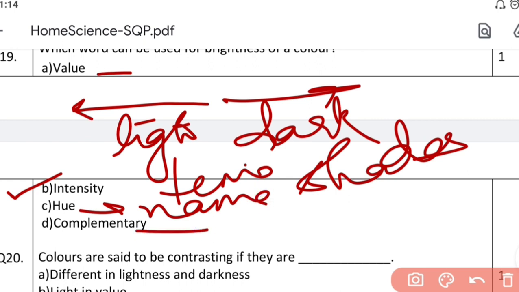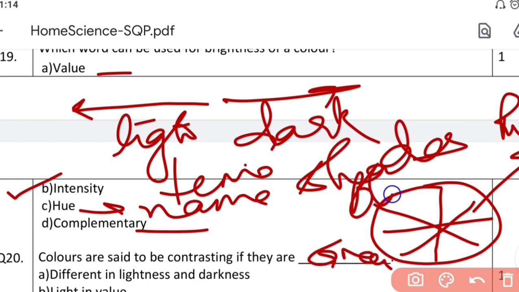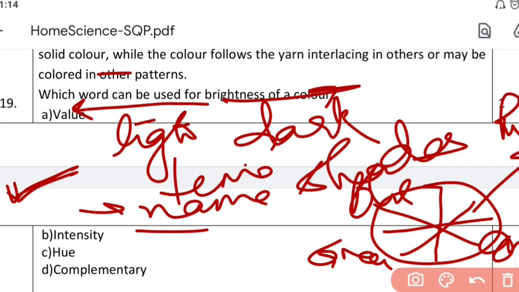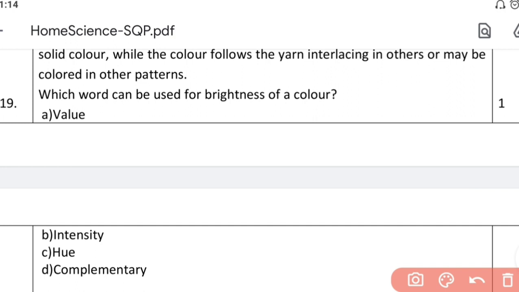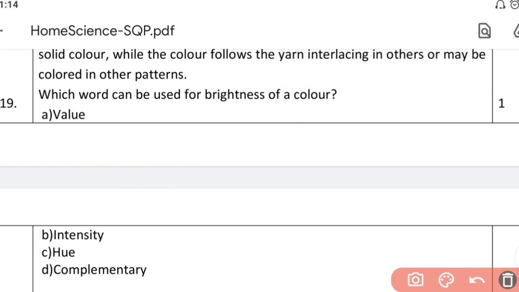And complementary colors: you had this color wheel with different colors, remember? So complementary colors were the colors which were opposite to each other on a color wheel. For example, red and green, blue and orange. So who is dealing with brightness? It is intensity only which deals with the brightness of a color. So what is the answer? B. That is intensity which deals with the brightness of colors.